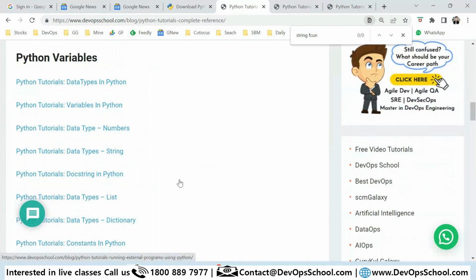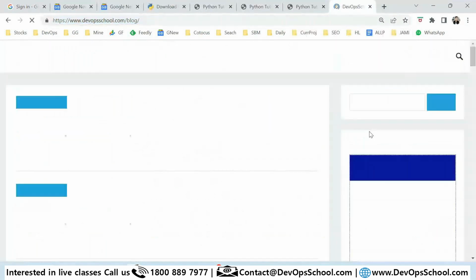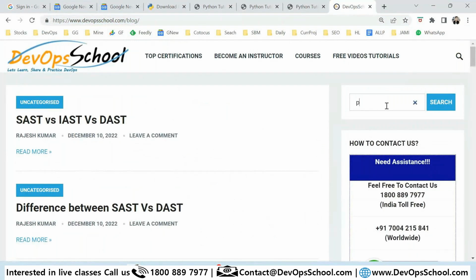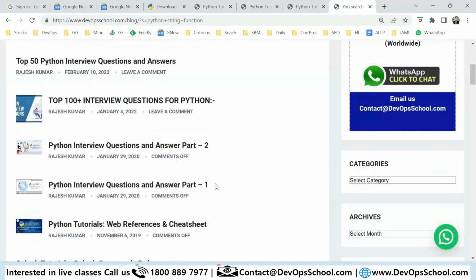Maybe it's not listed here. I need to add the link here. Python string function. There's one function called dir, which will tell you all the functions which are available.